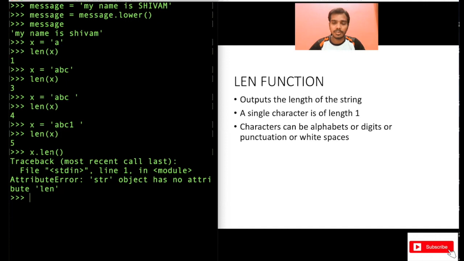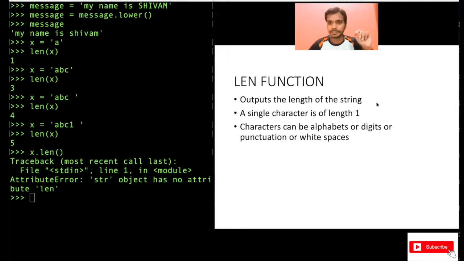That's why you cannot use something like x.len, because that is not specific to strings. It can also be applied to other data types, but it is also applicable to strings. That's why I have shown you here.